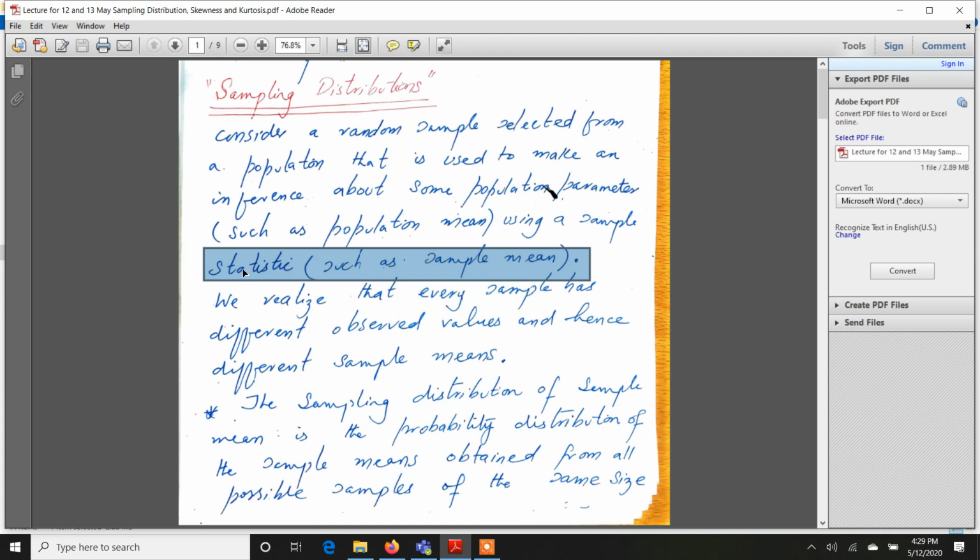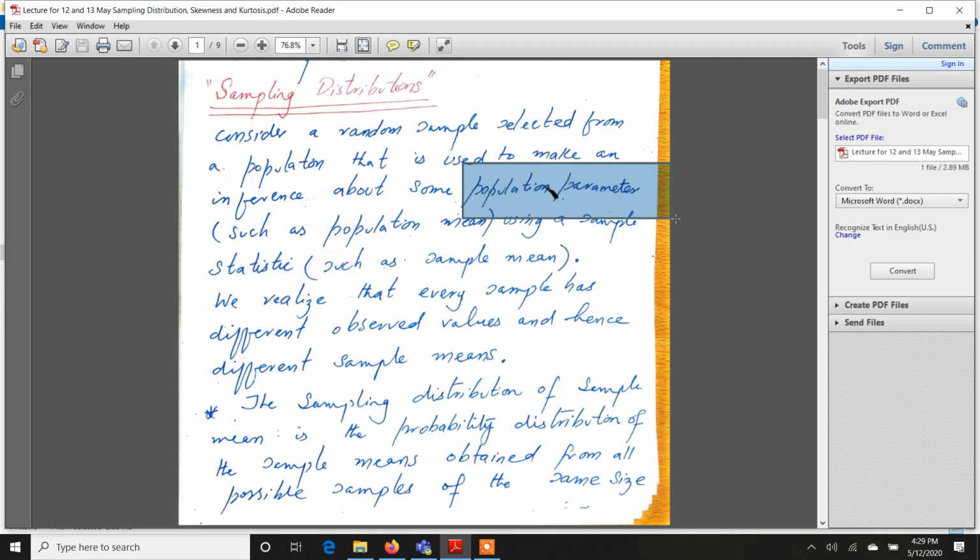So the simple definition is: if a summary value that describes the data, like the mean, is calculated from the sample, then it is a statistic. But if that summary value is about the complete population, then it is called a parameter. In this scenario, the average IQ of the entire class is the parameter that we want to estimate.